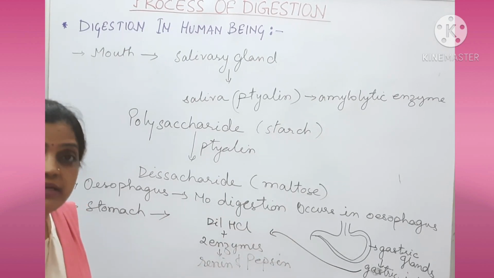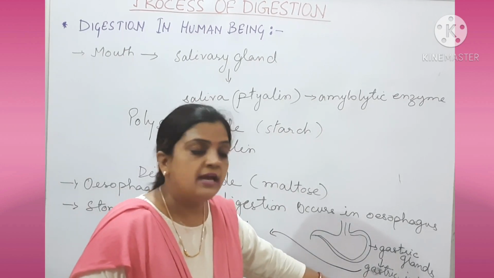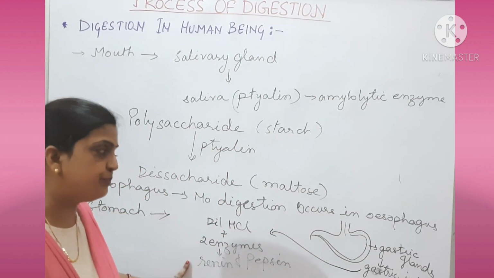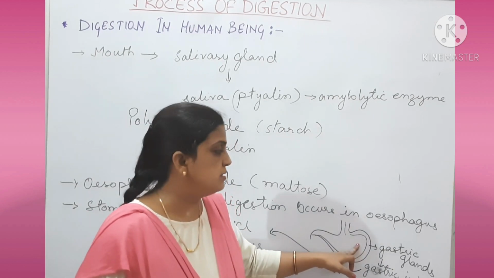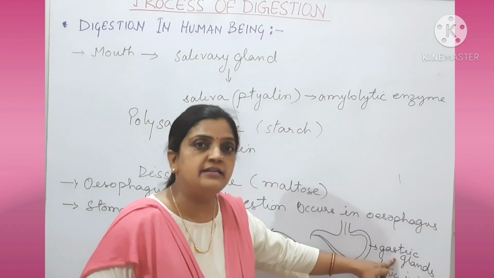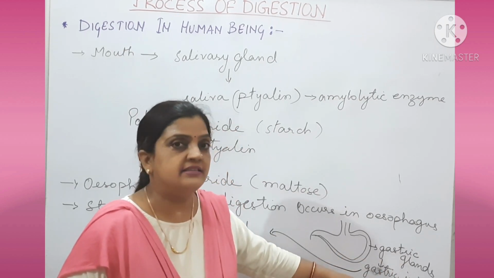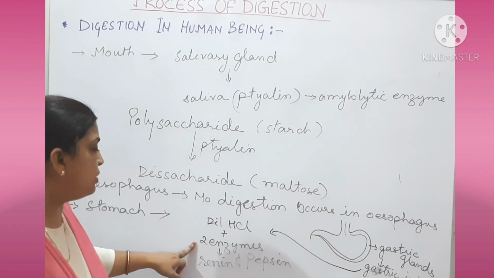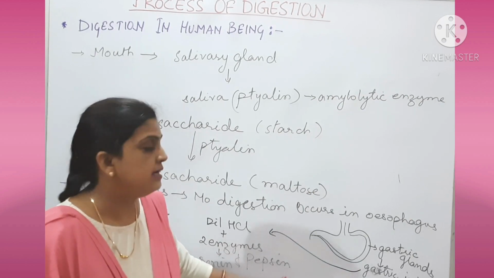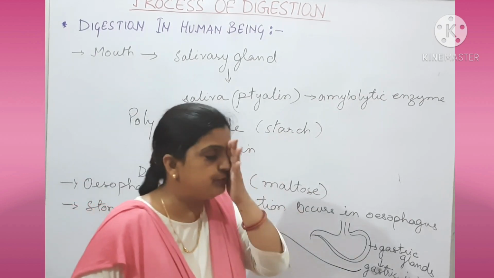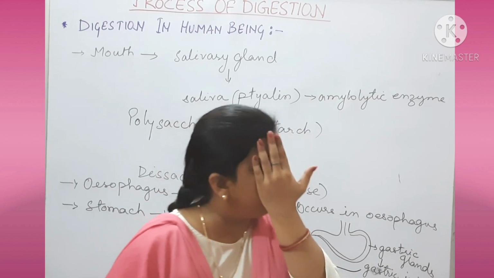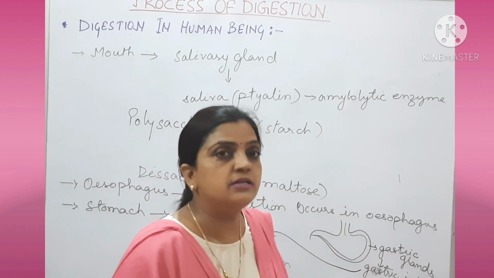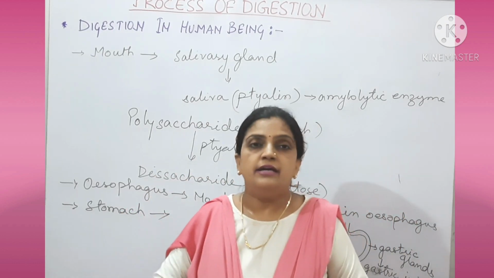These are the chemical components present in gastric juice, and they help in the digestion process within the stomach. I'll repeat that in the inner lining of the stomach, the gastric gland is present and secretes gastric juice, which is made up of dilute hydrochloric acid, HCl, and two enzymes called renin and pepsin. These help components of food like carbohydrate, protein and fat break down into simple food particles. So breakdown is taking place, and this is what happens in the stomach when the food passes through the oesophagus and reaches the stomach.